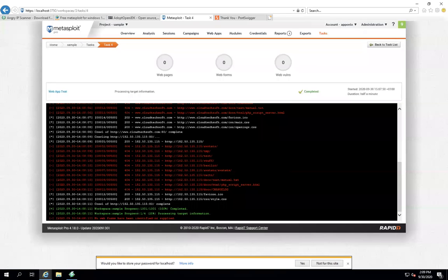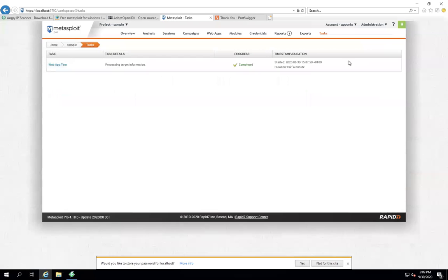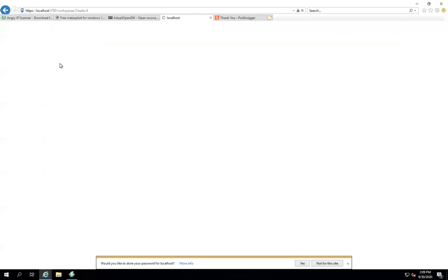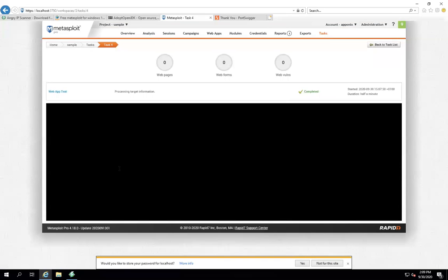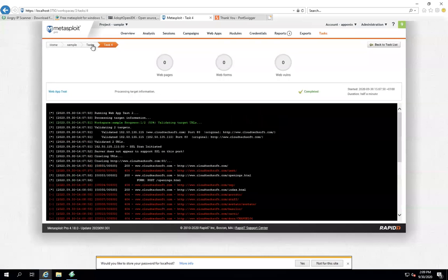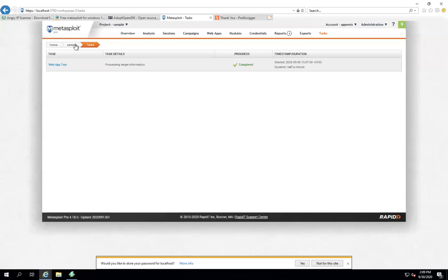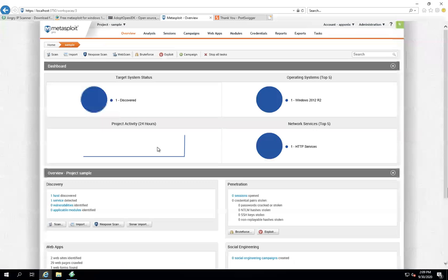See here, progress 100 percent, okay, completed. Come back to the task list. What will be generated? Let me check this web app test and find out the errors completely. Okay, tasks. The sample project shows it found Windows 2012 R2 as the operating system. One network service, I mean an HTTP service, is running there. It is Windows 2012 R2 version.